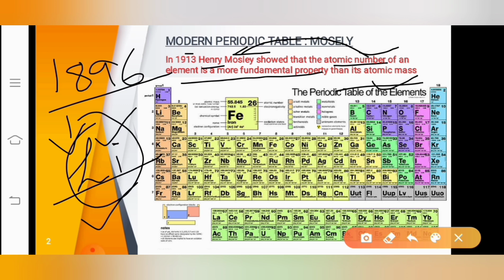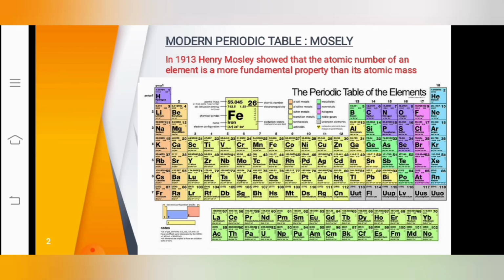You know, right? If we know the number of electrons in a particular element, we can easily identify the atomic number of that element. Correct? So Henry Moseley found the atomic number for all the elements, and then he observed we can use the atomic number instead of atomic mass in the periodic table because it can overcome a lot of limitations.